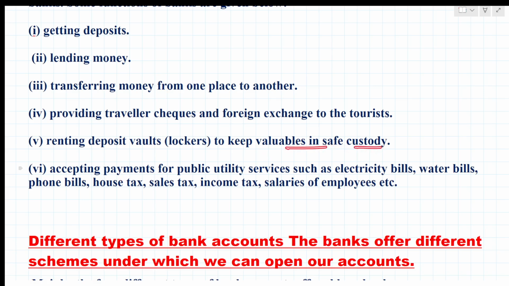Accepting payments from public utility services such as electricity bills, water bills, phone bills, house tax, sales tax, income tax, salaries of employees, etc. So now these things are being handled by banks. So there are many sectors of banks.